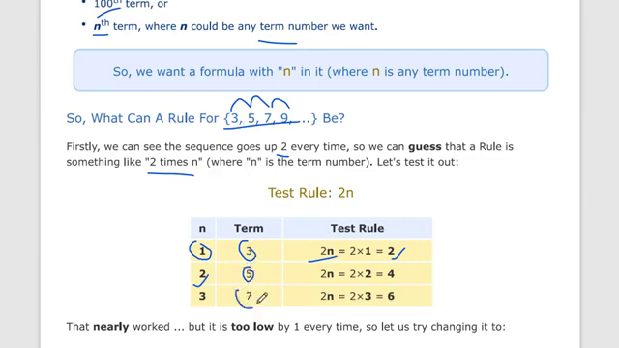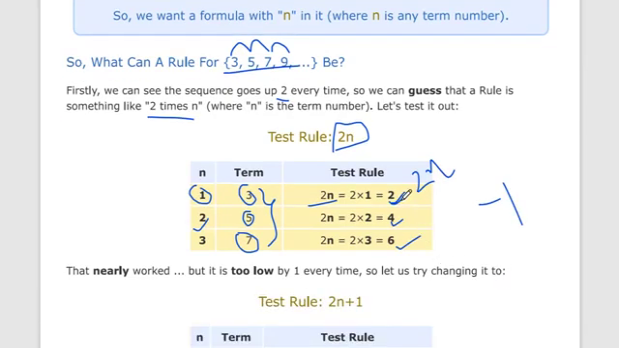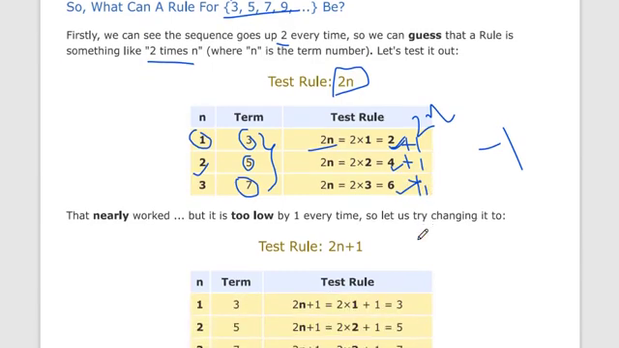In the original, the first number is 3, the second number is 5, and the third number is 7. But here we have assumed that the rule is 2n, so we get numbers like 2, 4, 6, while our original numbers are 3, 5, 7. You can see that 3 versus 2, and 5 versus 4, is off by 1. So if we add 1 to all of them, you can get the right result. Now we add 1 every time, so our new rule becomes 2n plus 1.